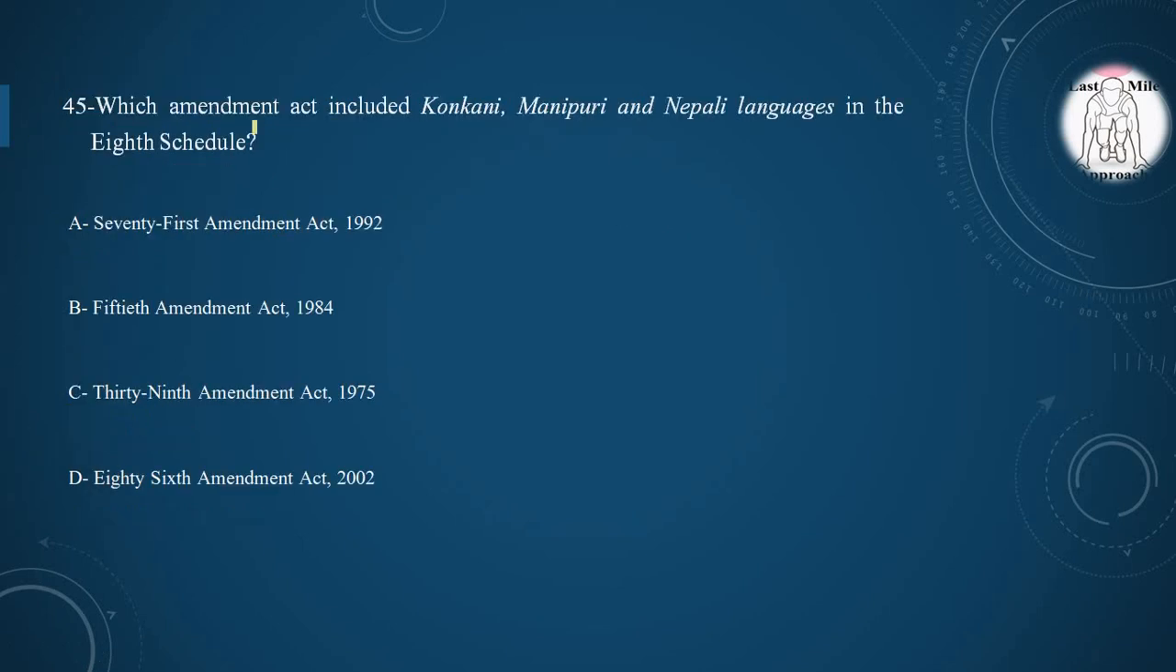Moving to our next question, which Amendment Act included Konkani, Manipuri and Nepali language in the 8th schedule? Option A, 71st Amendment Act, option B, 50th Amendment Act, option C, 39th Amendment Act, option D, 86th Amendment Act, and the correct option is option A, 71st Amendment Act included Konkani, Manipuri and Nepali languages in 8th schedule.